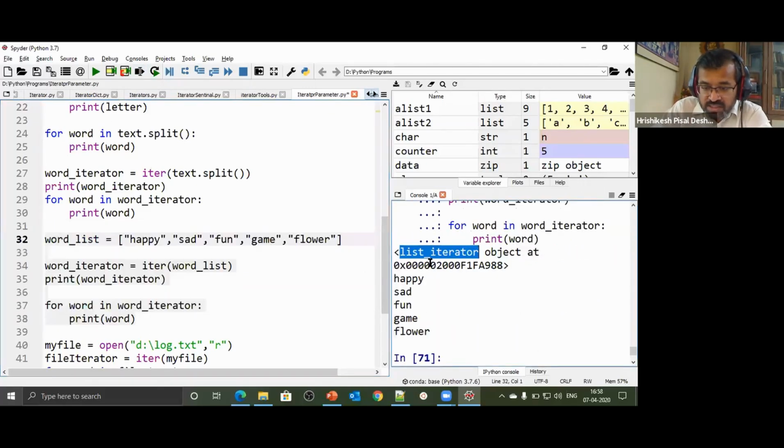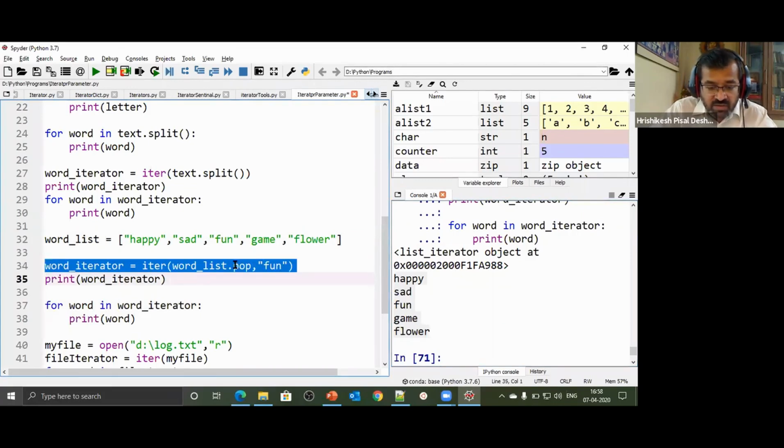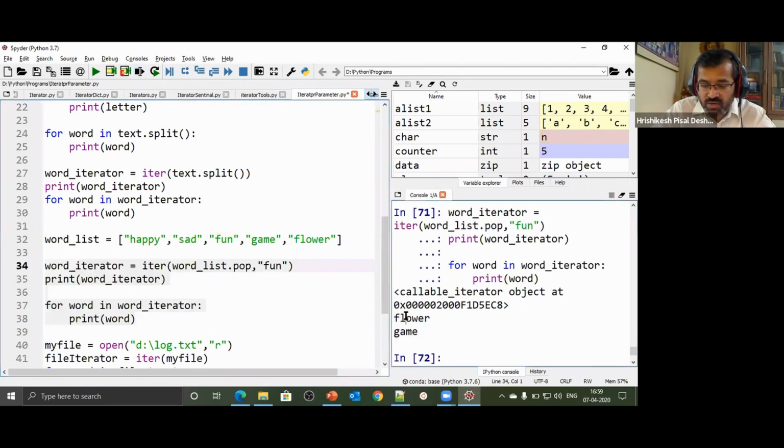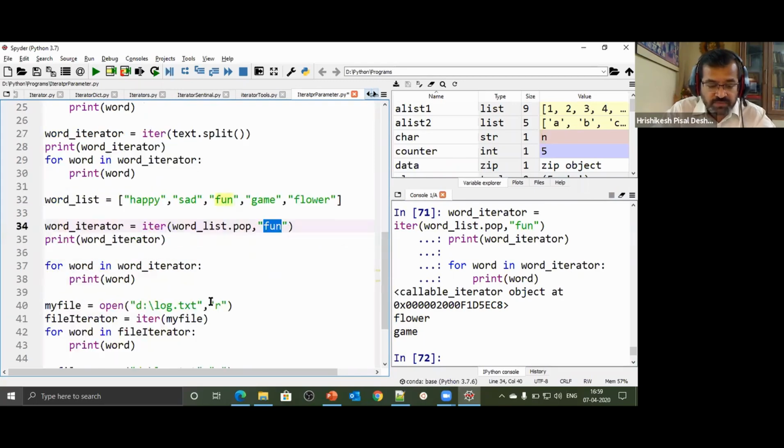It would be a list iterator, and that would cycle through all the elements. But I'm now supplying a callable and a sentinel value. This is the callable, this is the sentinel value, an indicator to specify where to stop. So when I'm using this for loop, it is going to stop at that particular place. Look at that. I got only flower and game. The third time I got the value fun, it has stopped.